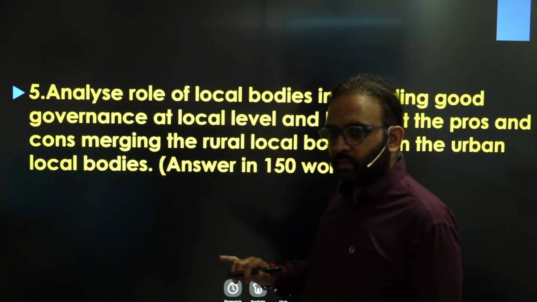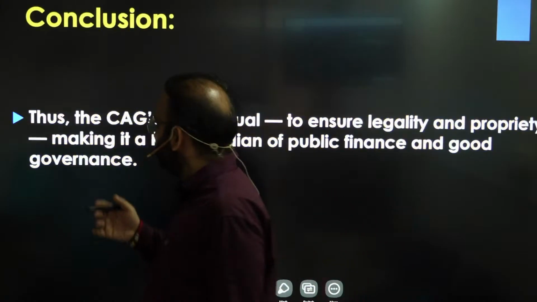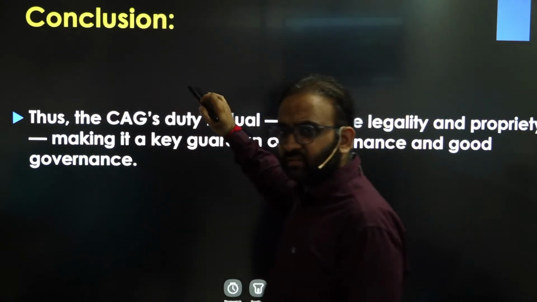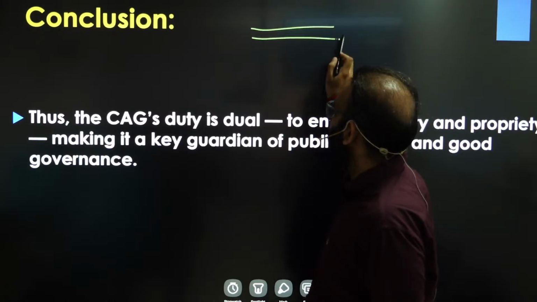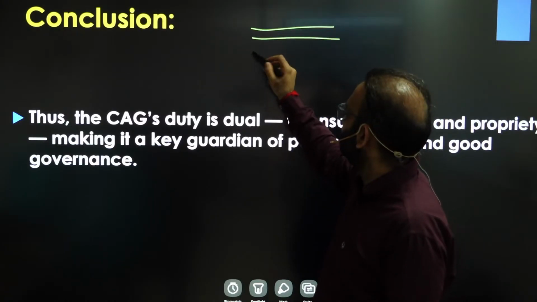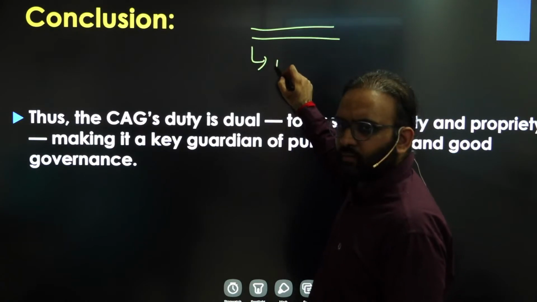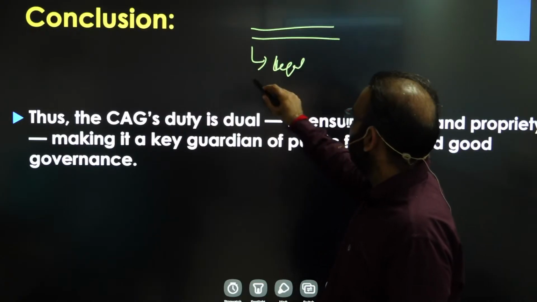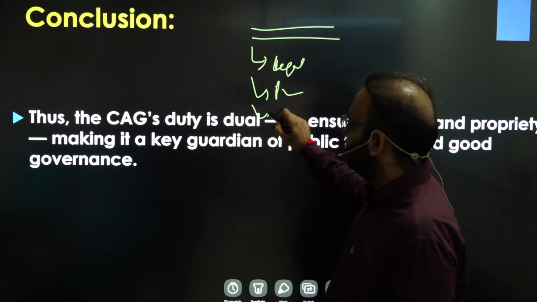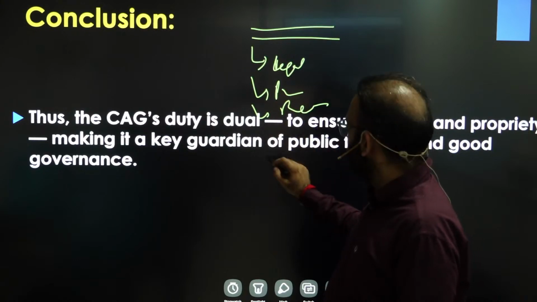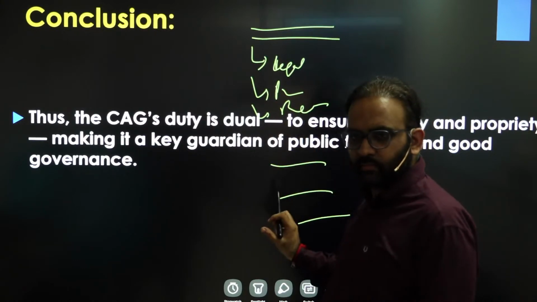You get the point? So how could you present this answer of CAG? Like simply introduction first, then make a subheading of legal audit, then subheading of propriety audit, then reasons, right? Then make a conclusion, right?